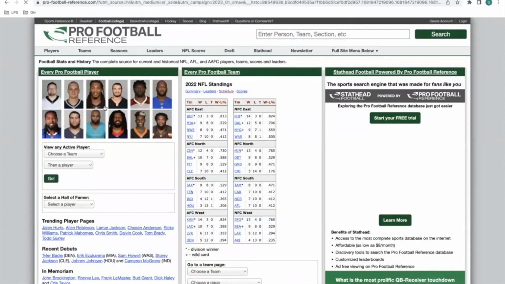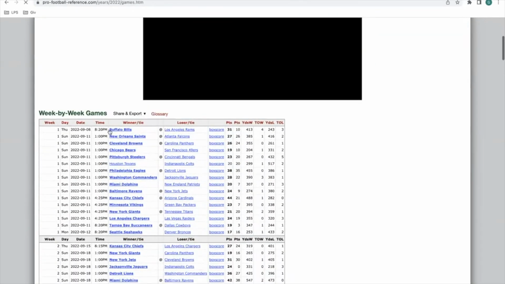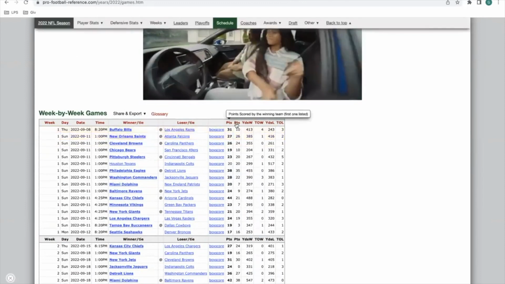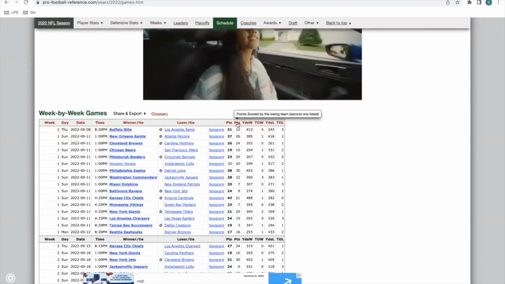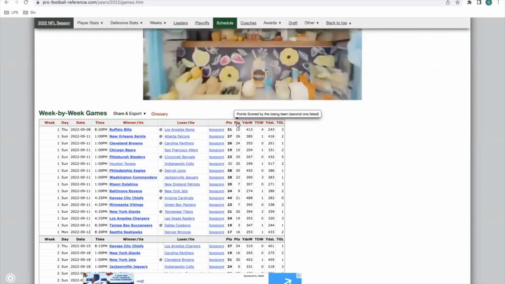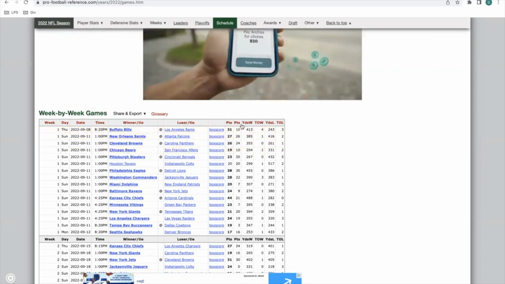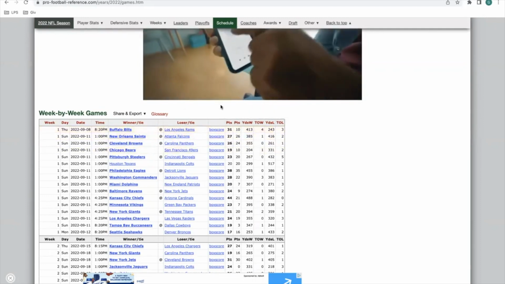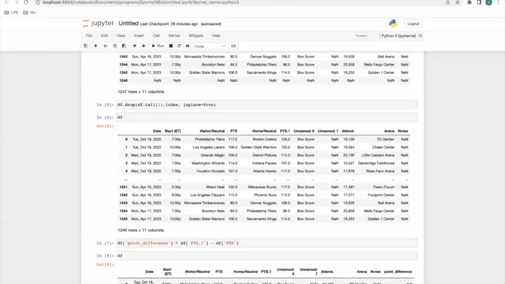Football, same thing as well. I believe football is the same thing. Winner, tie. So yeah, they have points, so you might have to label this second column. Actually, this is not really saying who's the home team. Oh, so it actually might be set up that way, but I would definitely say look into this more. And whichever one is the home team, just label it as one and do the same thing here. So that's just part of the cleaning up in Excel. Make sure you do those. So that's my little tip for you guys.